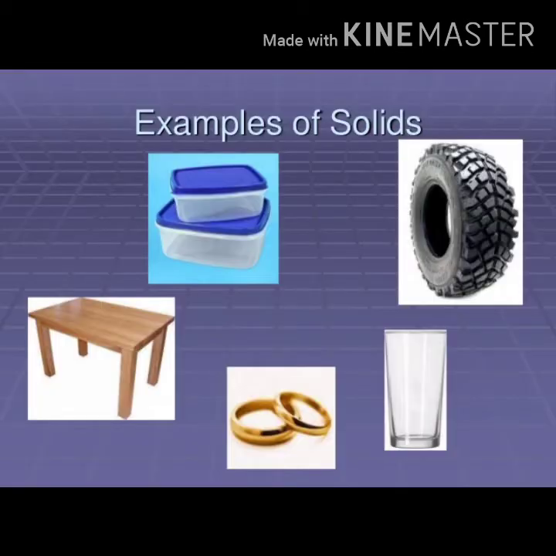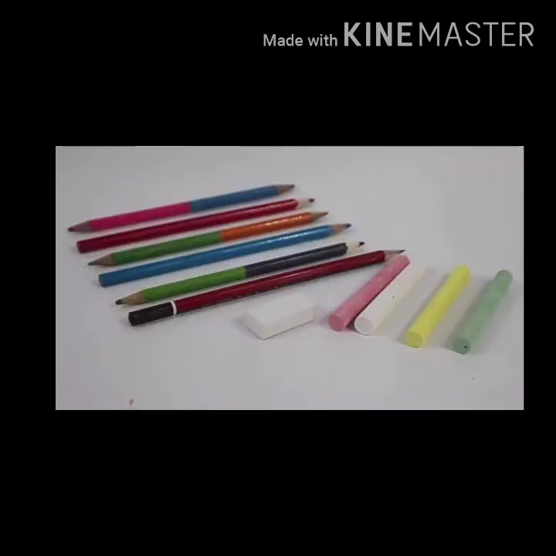Take some materials like a geometry box, a tin, a pencil, a thread and a needle, and try to draw the shapes of these things on a sheet of paper. What is your observation?